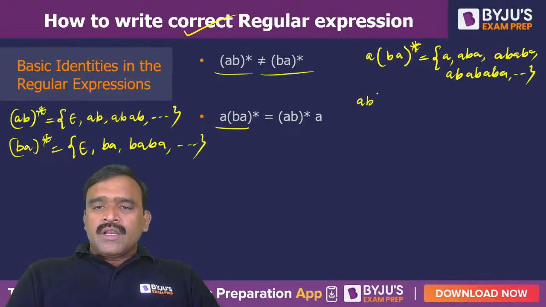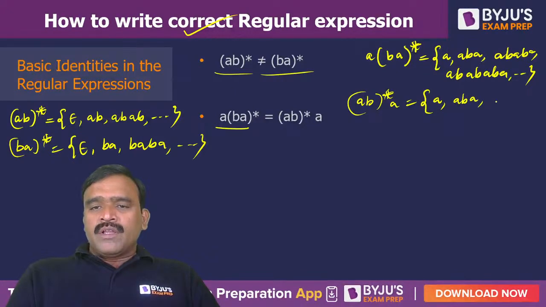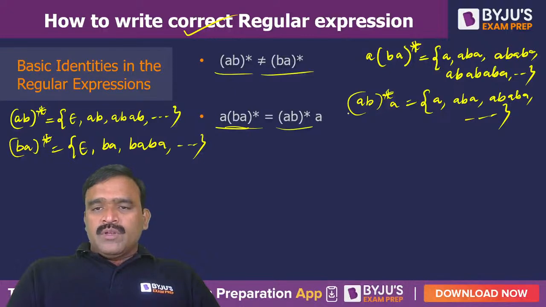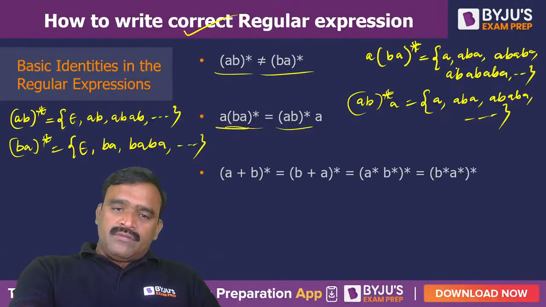And (AB)* A, (AB)* A. So the minimum string is A, and one instance of AB followed by A, two instances of AB followed by A. So these types of strings are possible, and both are similar because their respective languages are equal.